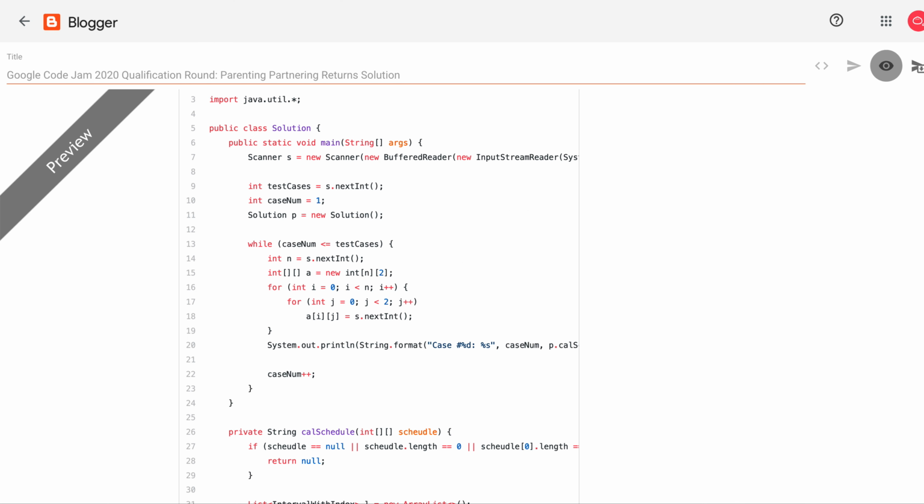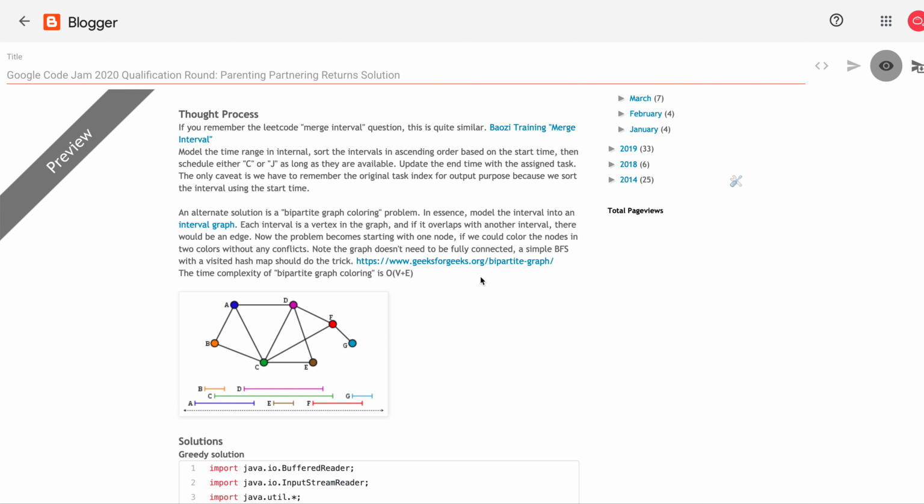The reason I want to talk more about this problem is that it can also be solved using a bipartite graph coloring problem. So what is a bipartite graph? Whenever you see these interval questions, previously we talked about two ways: you flatten everything into a list of points, or you model everything as an interval. And actually the third way is to use the interval graph.